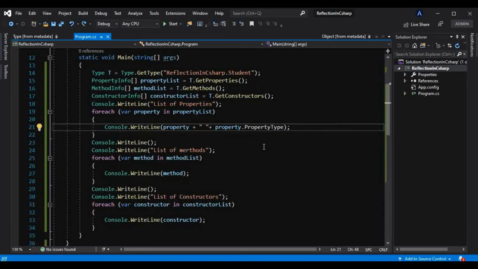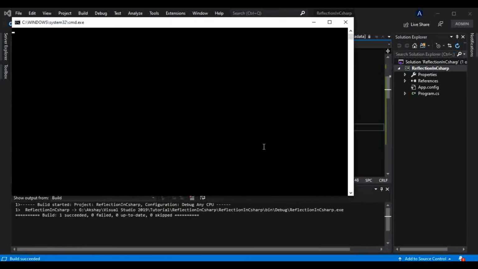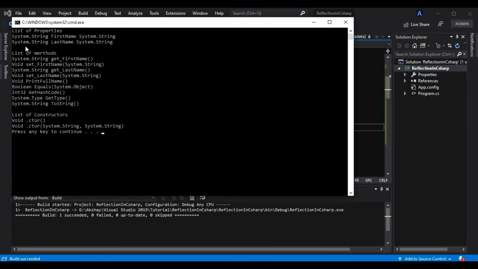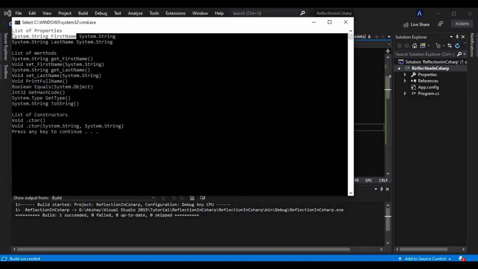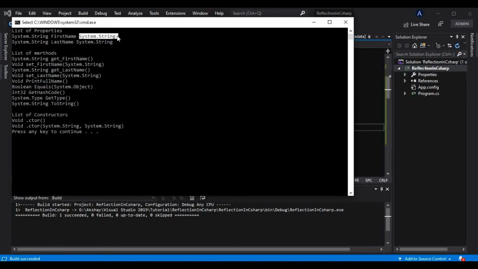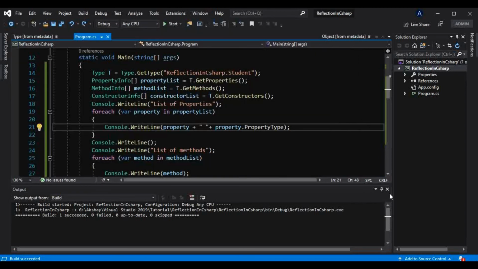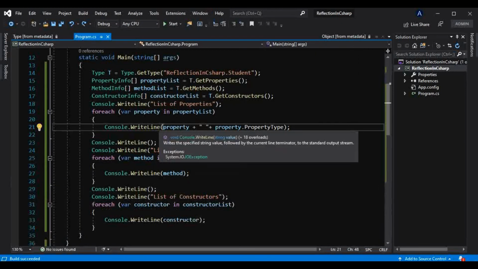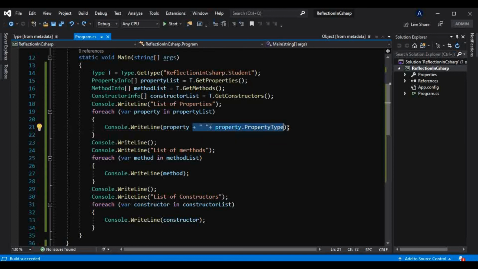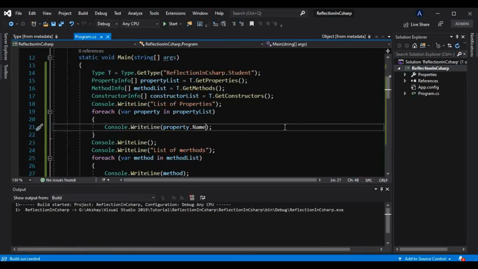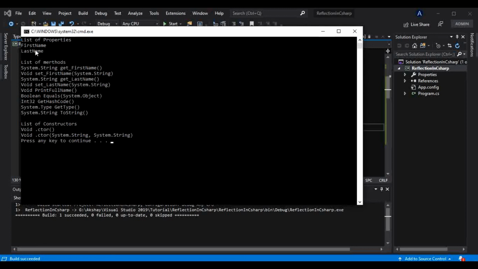Okay, let's see that. So this is System.String FirstName, this is the property, and System.String is the type of that property that we can find separately. And similarly, if I remove all this and I want only the name, we can have that as well. If I run this now, we are getting only the name of that property.